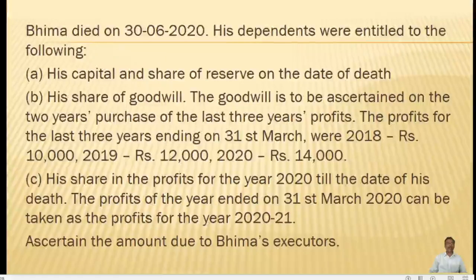The goodwill is to be ascertained on the 2 years purchase of the last 3 years profits. The profits for the last 3 years ending on 31 March were: 2018 rupees 10,000, 2019 rupees 12,000, 2020 rupees 14,000.